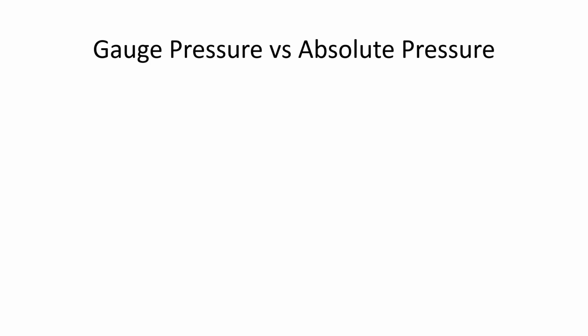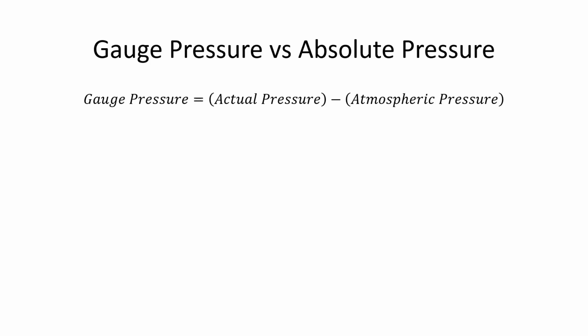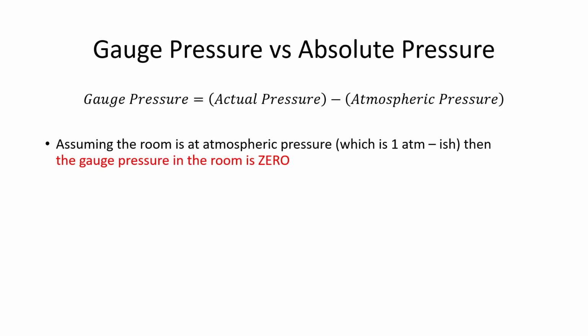Okay, and gauge pressure is something we're going to use as a comparative tool. So we're going to take the actual pressure in the room and subtract the atmospheric pressure to get this thing called gauge pressure. So assuming that the room you're in is about 1 atm, then the gauge pressure in the room you're in is 0. Right? So the pressure is actually 1, but we would call the gauge pressure 0. What does that give you? It gives you a comparative sense. It compares the pressure in a chamber, in a room, in a vessel, wherever, to that of the atmospheric pressure.